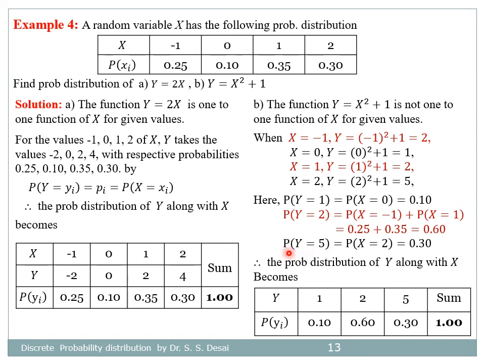And finally the probability that y is equal to 5 equal to probability that x is equal to 2 equal to 0.3. Therefore the probability distribution of y becomes: y takes 3 values 1, 2, 5 with probabilities 0.1, 0.6, 0.3, and the sum of probabilities is 1.